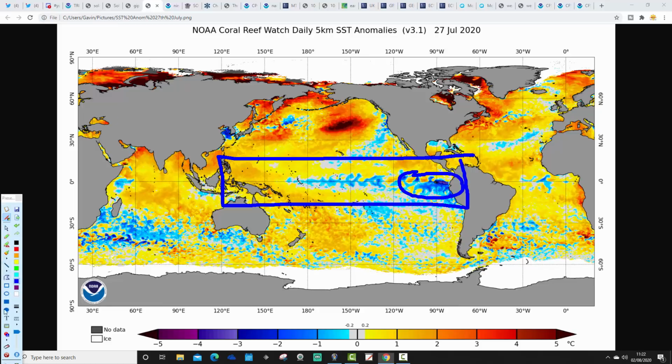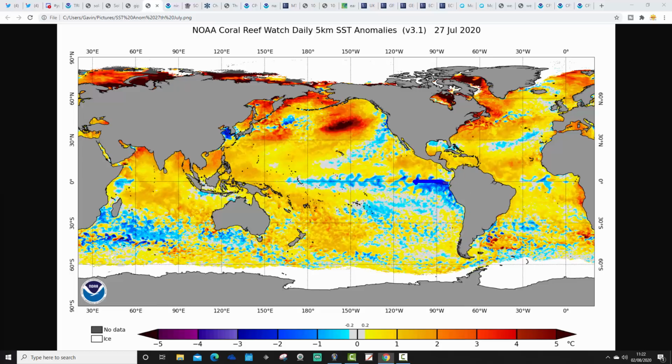But these colder than average anomalies are stretching out now through the ENSO regions, pretty much from Peru over here, more or less towards Indonesia over there. So that's a signature for a weak La Nina. And it's a little bit stronger over towards the Peruvian side, but basically we're at weak La Nina now with the sea surface temperature anomalies.